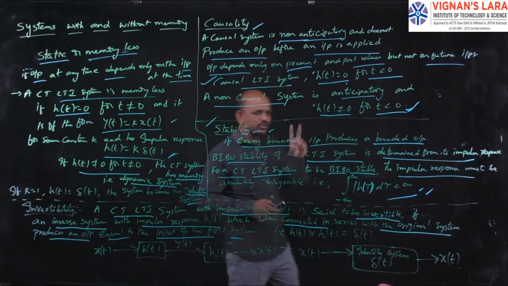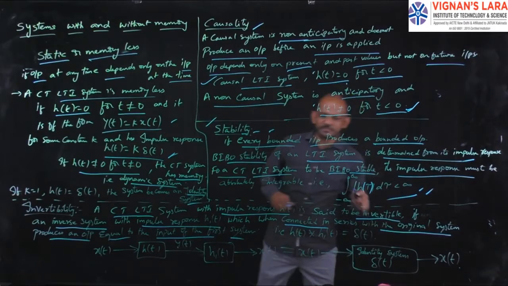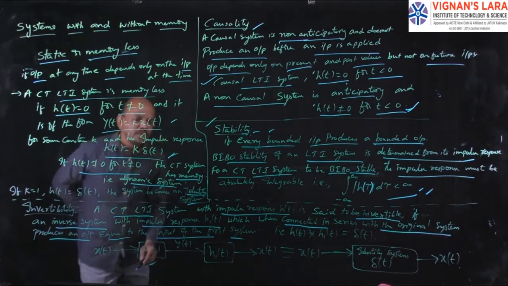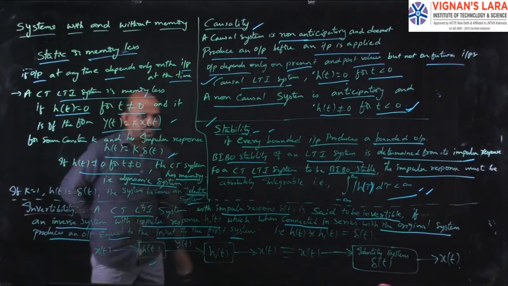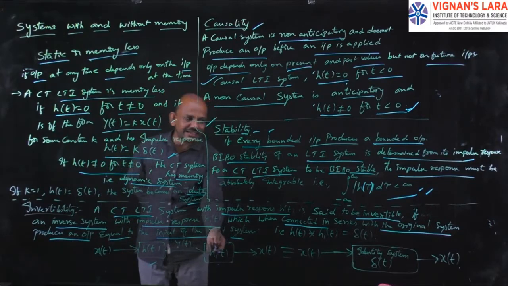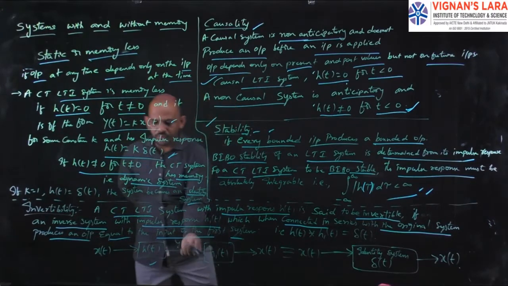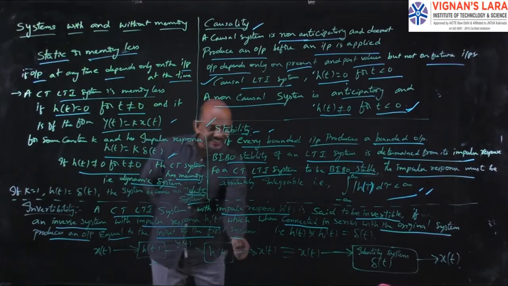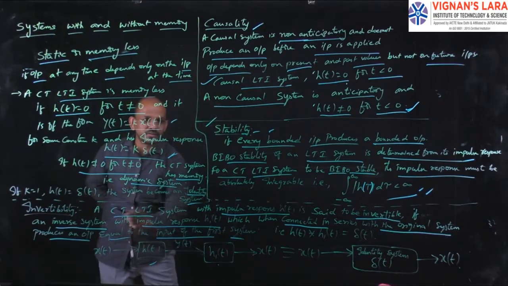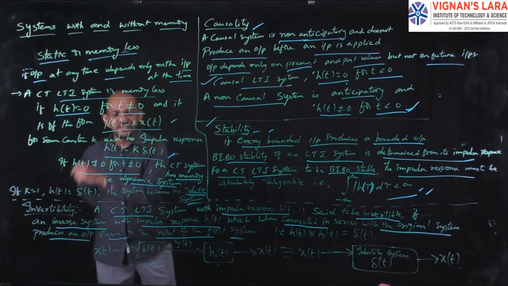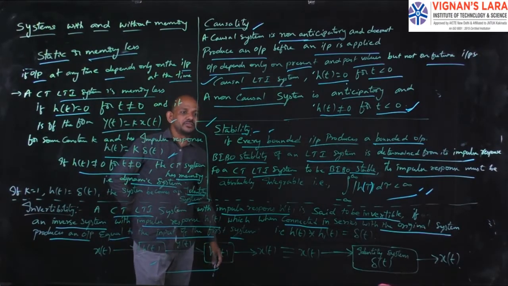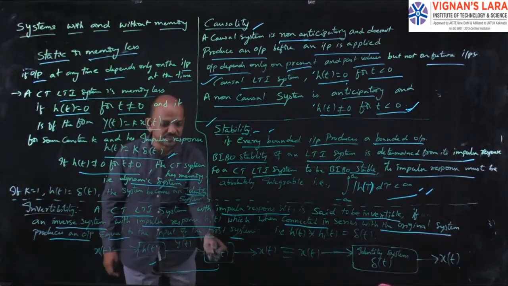So here I need two systems. The first system will have an impulse response h of t. See the diagram. The first system has an impulse response h of t, and I consider another system with impulse response h1 of t, and I connect this in series with the original system. If the output of the second system is equal to the input of the first system, then I can say the system is an invertible system. So this is the block diagram representation of an invertible system.